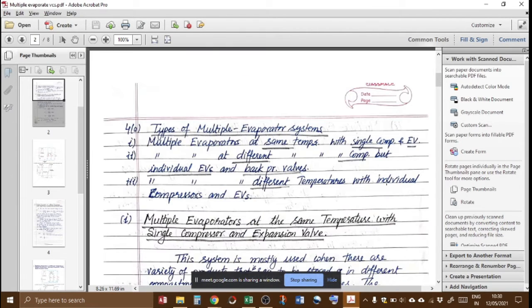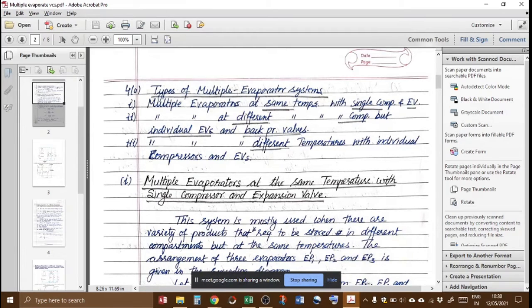Now let us come back to the second example. Any question regarding this? Any question? No, sir. No question.